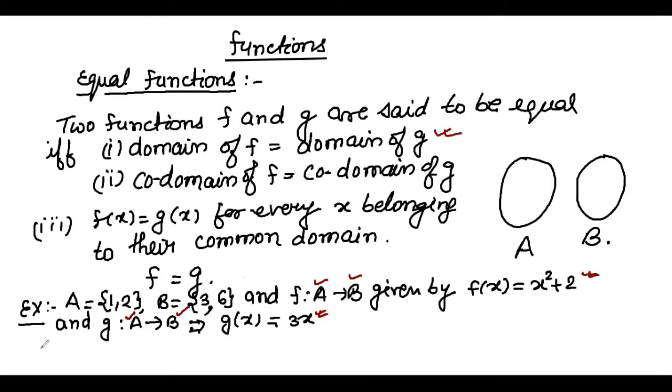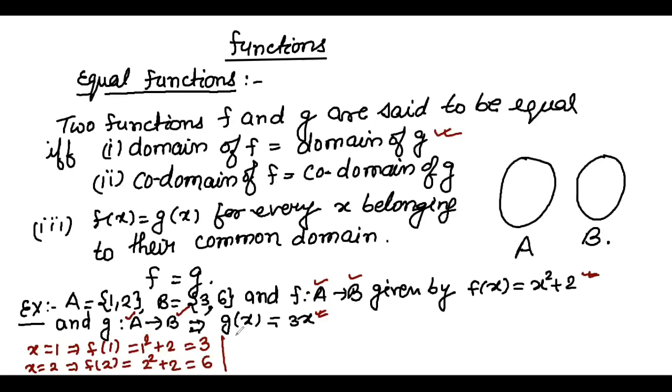If I apply x equals 1 in f(x), f(1) will be 1 square plus 2. So we get 3. Then I apply x equals 2. So f(2) I get 2 square plus 2. So this is 6.